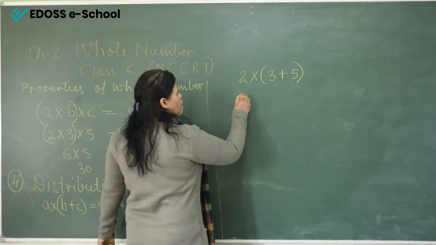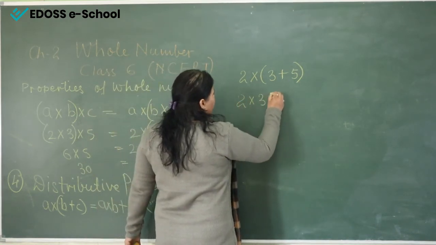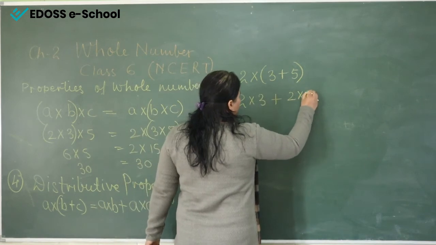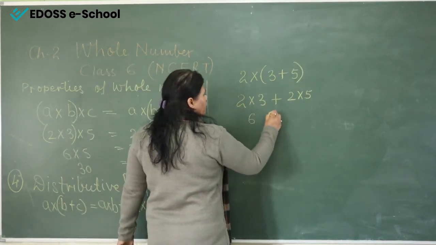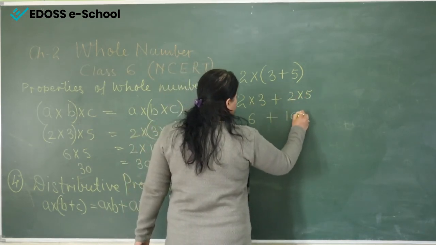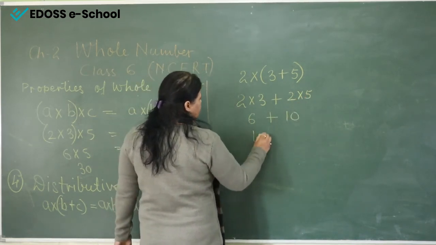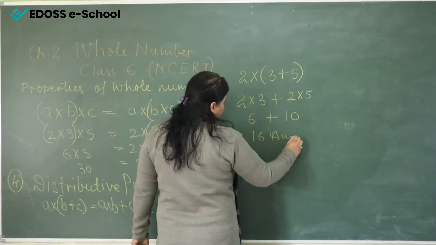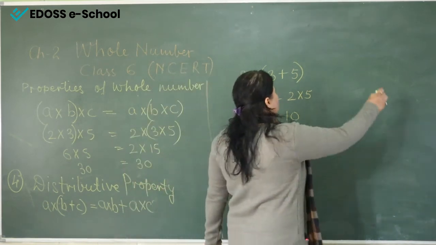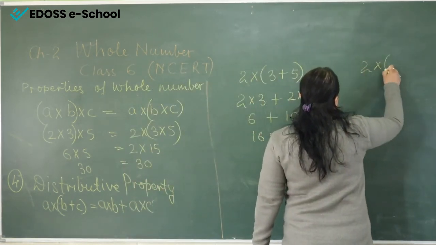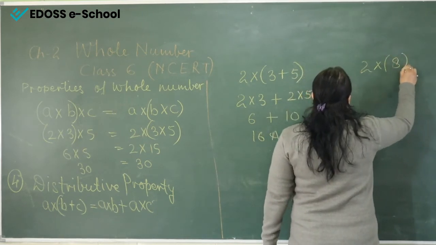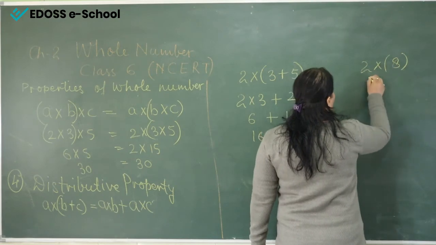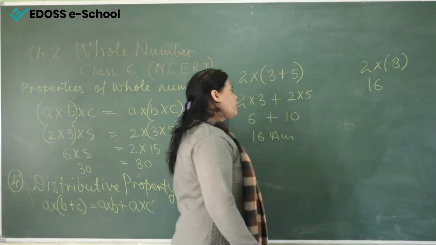Now see here, 2 multiply by 3 plus 2 multiply by 5. Now again 2 3s are 6 plus 5 2s are 10, and 10 plus 6 is 16, your answer. You can also do it like that, 2 multiply by 3 plus 5, when we add, so 5 plus 3 is 8, and when we multiply this number, 8 2s are 16, we will get the answer very easily.